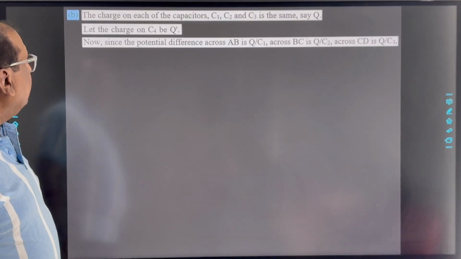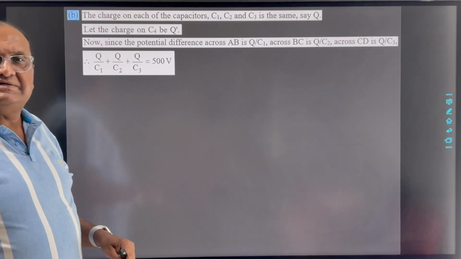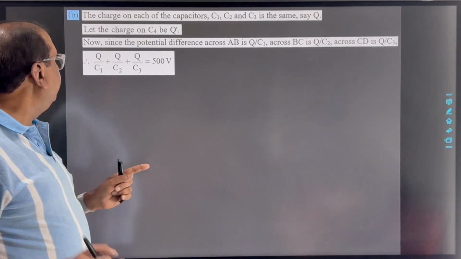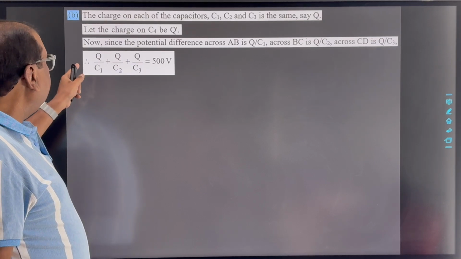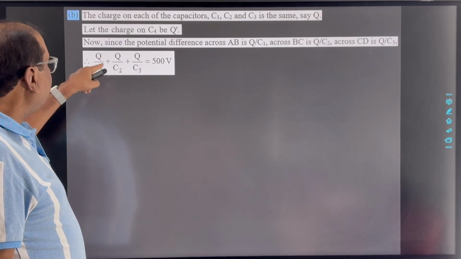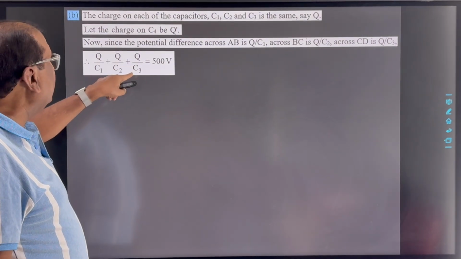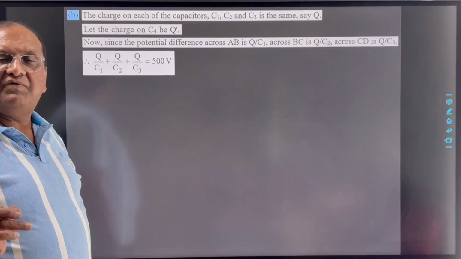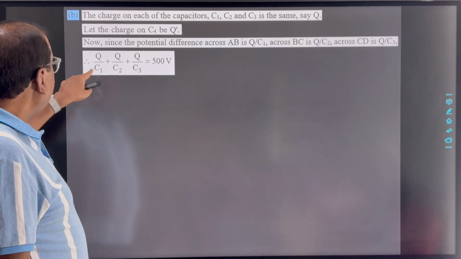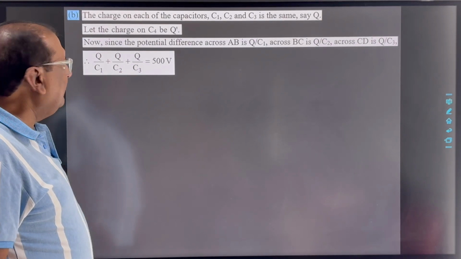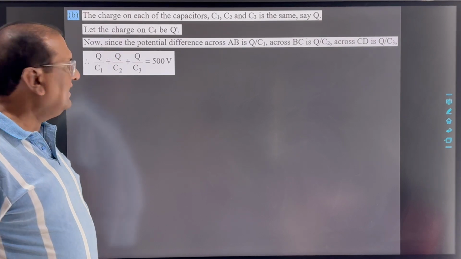So the potential difference across AD is V1 equal to Q by C1 plus V2 equal to Q by C2 plus V3 equal to Q by C3, which equals 500 volt. All these three have values of 10, 10, 10 microfarad.